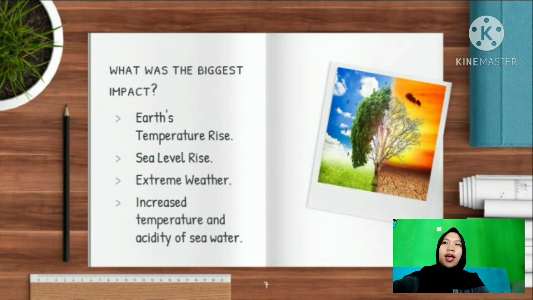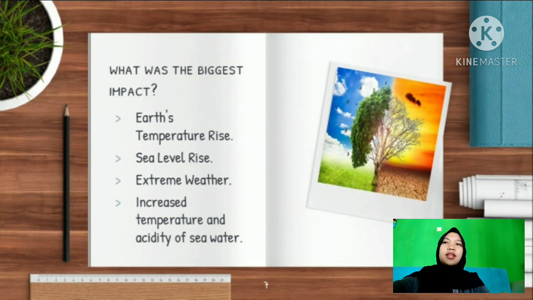The third is extreme weather. The impact of global warming also affects weather conditions that are increasingly out of control. Various events due to extreme weather are also happening more frequently, starting from forest fire, drought to floods that hit big cities around the world. Some of these conditions have occurred in recent years.